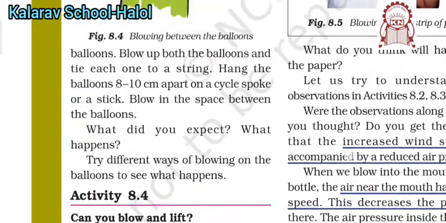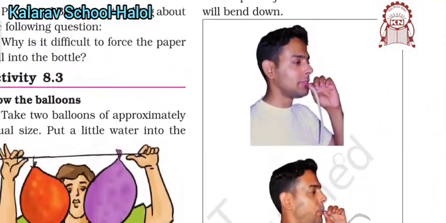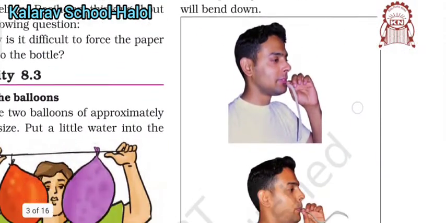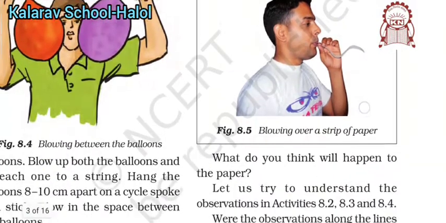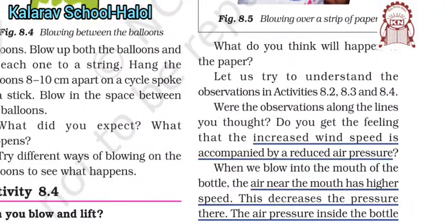Next, if you take a strip of paper and try to blow over it, the increased wind speed is accompanied by reduced air pressure. The strip rises because of the high speed of wind, which comes with reduced air pressure.